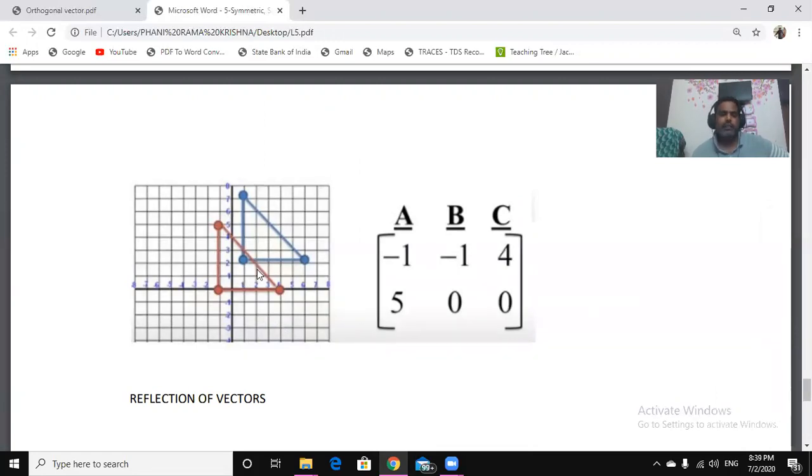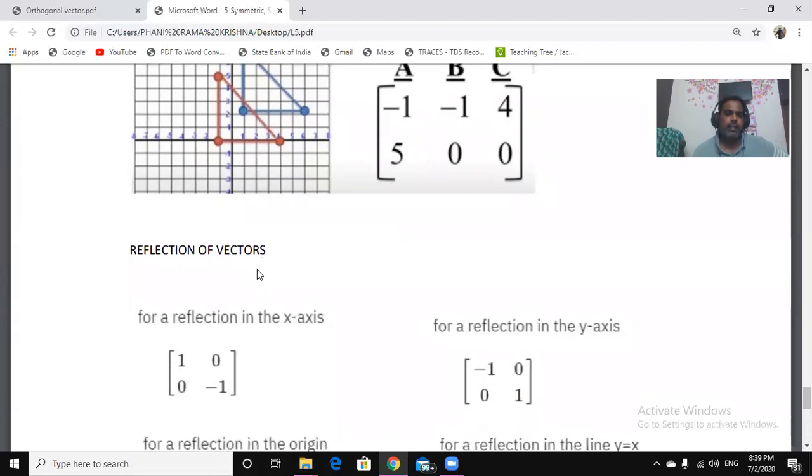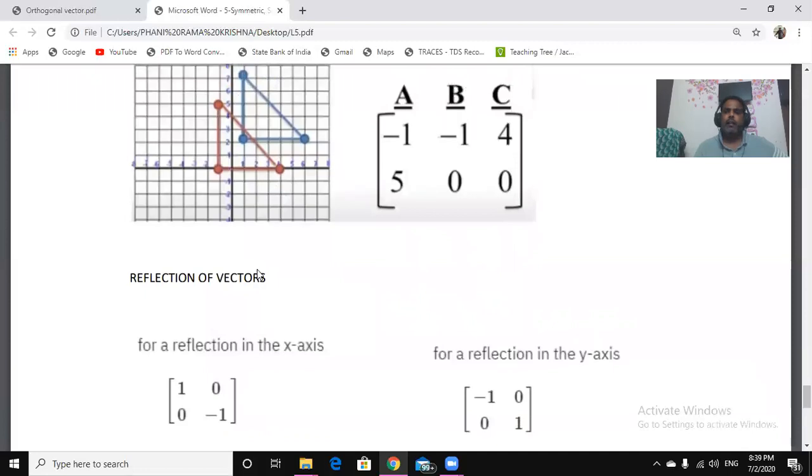The translation happened by adding these vectors with another set of vectors, or another matrix T. I am adding A with T, then it is transformed to a new position vector, that is C, let us say.